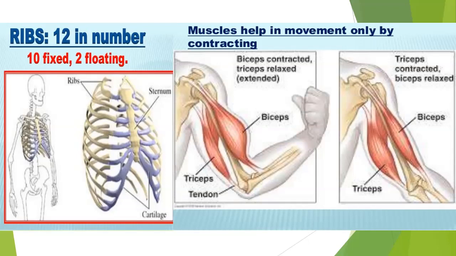When we want to stretch the arm, the reverse process happens. The tricep muscle contracts, and the contraction of the tricep muscle pulls the lower arm bones at the end, due to which the lower arm moves out and stretches. When the tricep muscle contracts, the bicep muscle stretches or relaxes and becomes longer. So by the alternate contraction and relaxation of the biceps and triceps muscles, we can bend or stretch our arm.